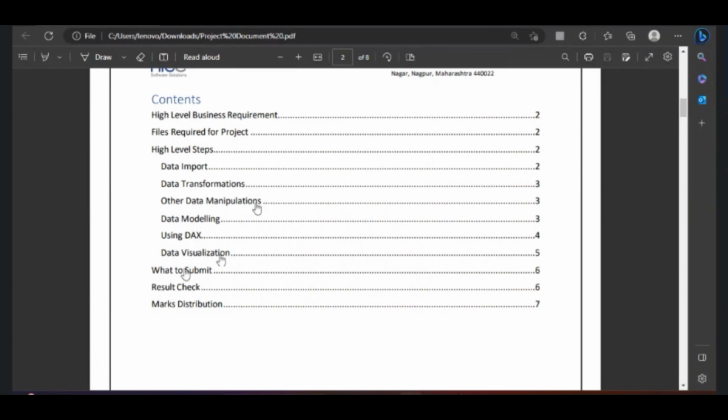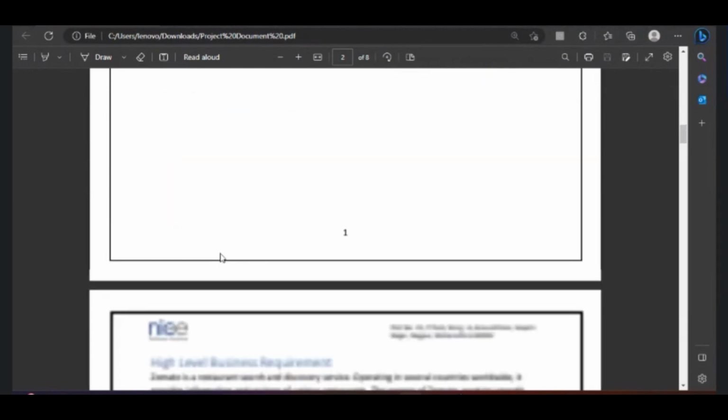Then finally what to submit. Here there would be criteria, meaning how to check whether what you made is right or wrong, which is written here as criteria. And then result check, this is done by the UAT team.